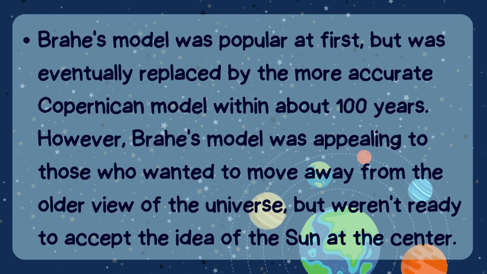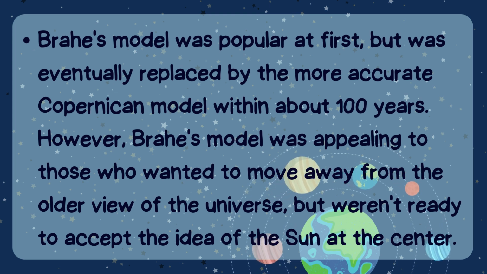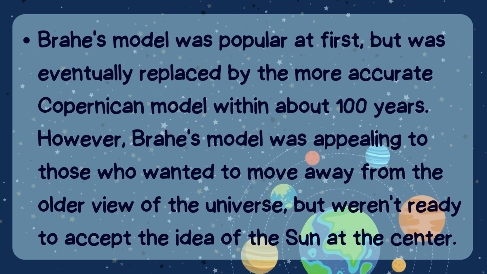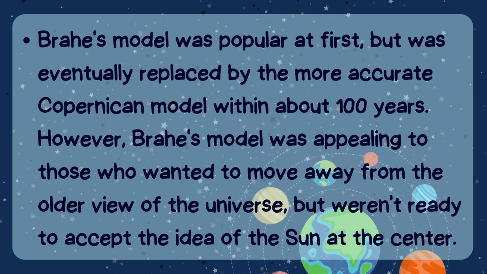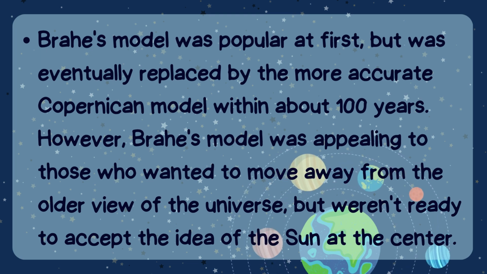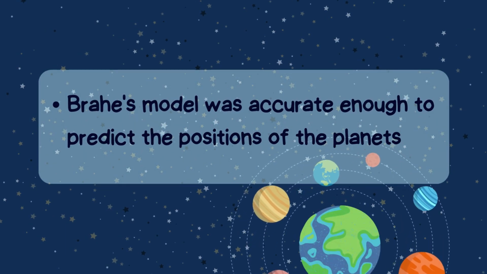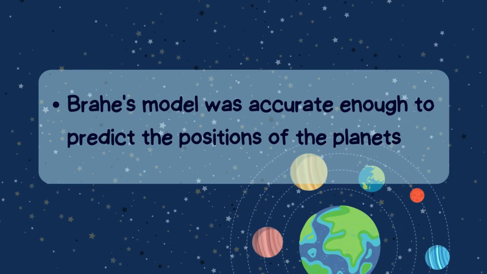Brahe's model was popular at first but was eventually replaced by the more accurate Copernican model within about 100 years. However, Brahe's model was appealing to those who wanted to move away from the older view of the universe but weren't ready to accept the idea of the Sun at the center. Brahe's model was accurate enough to predict the positions of the planets.